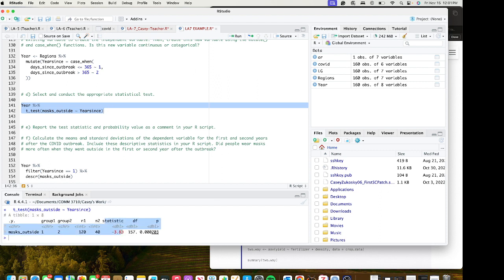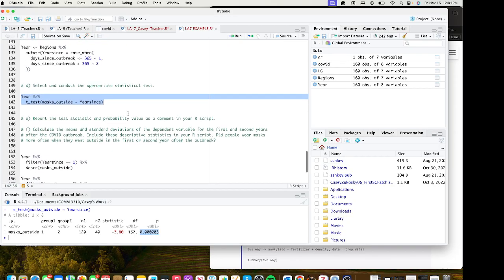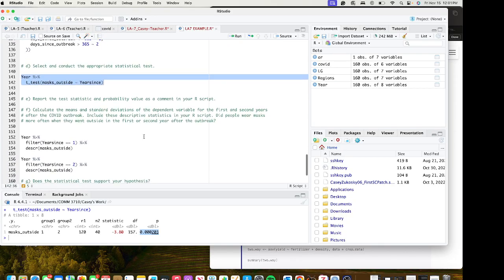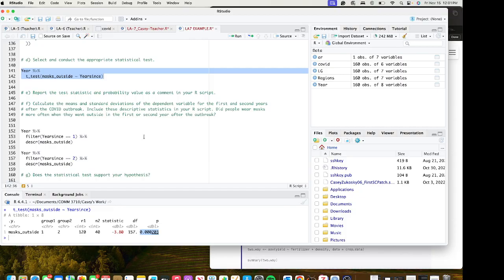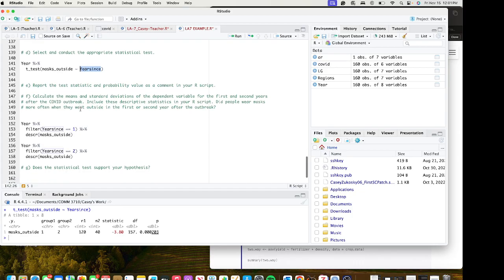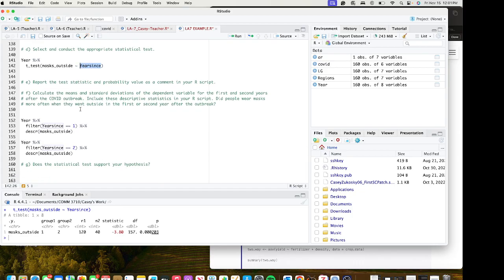So here it shows us our test statistic and our p-value. We see that the p-value is less than 0.05. So that means we're pretty confident that there is a correlation between masks outside and years since. But we don't necessarily know what that difference is yet.